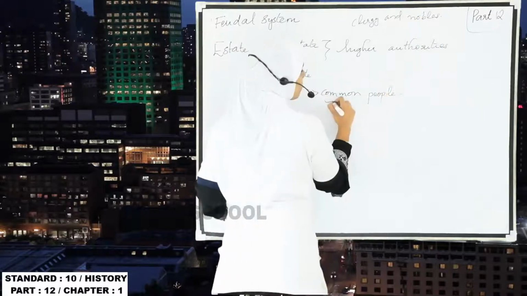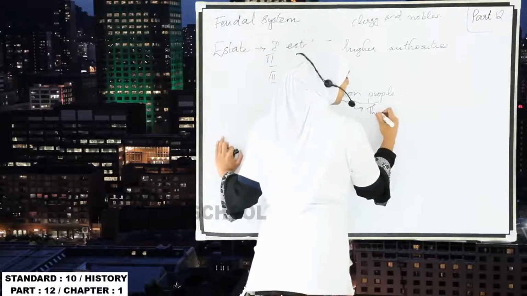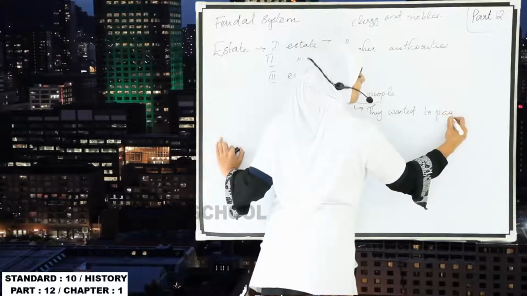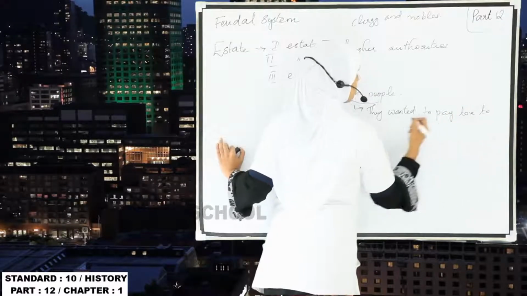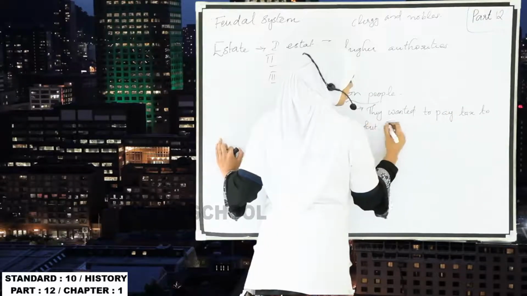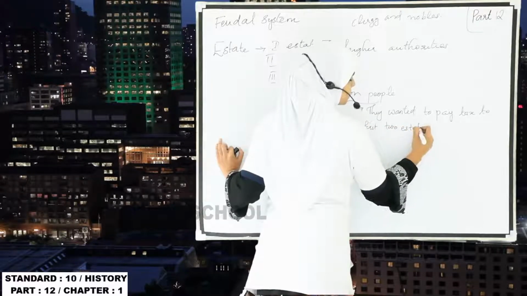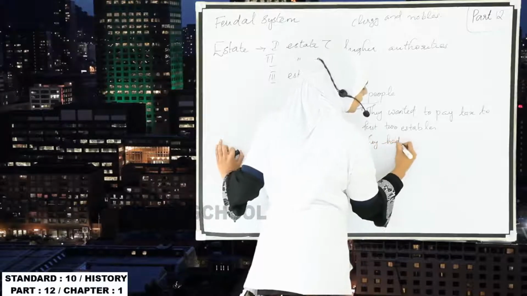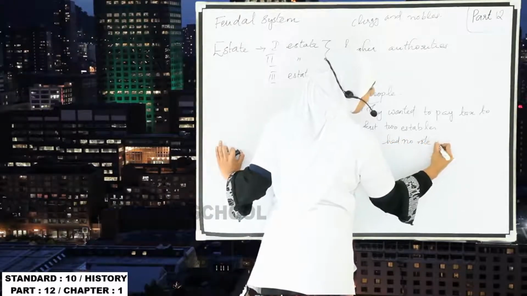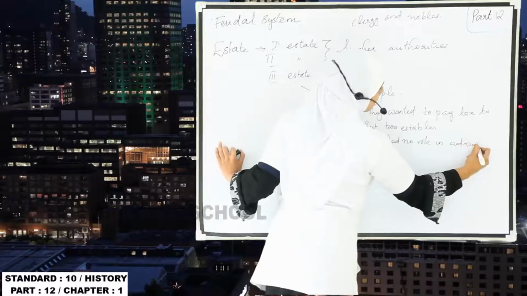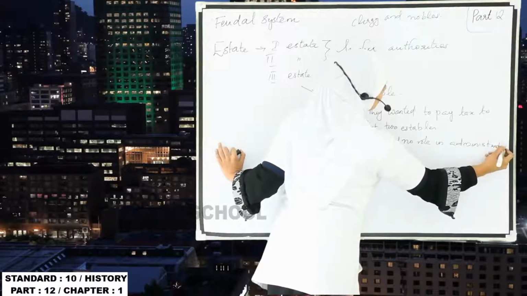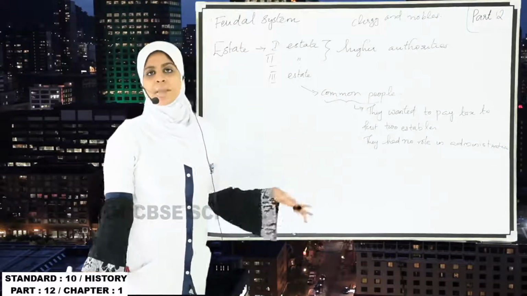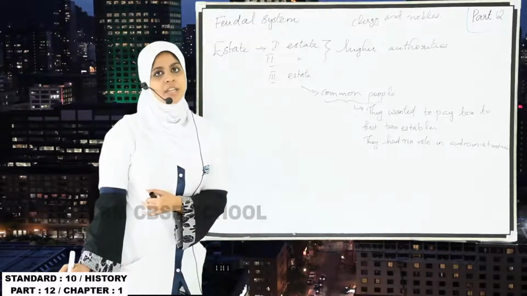And the common people had to pay tax to the first two estates, and they had no role in administration. As we know about the Boston Tea Party, which was a famous incident that happened during the American War of Independence.